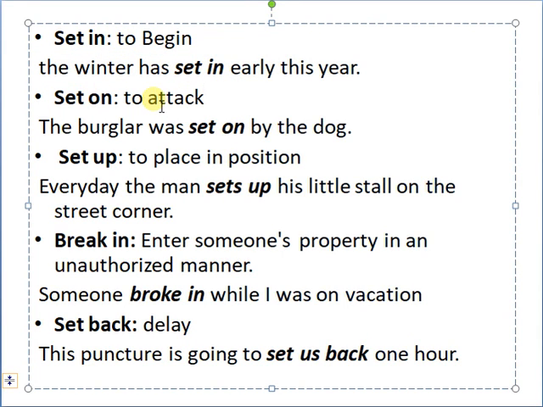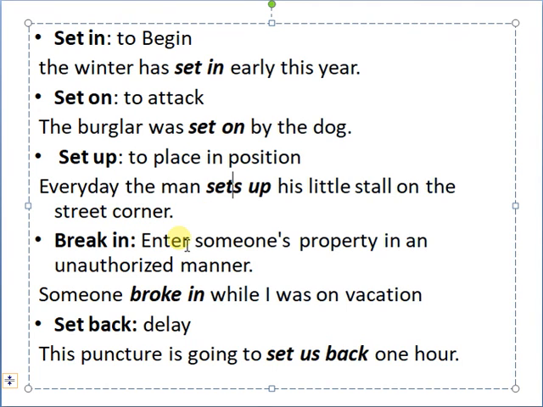Set on, to attack. The burglar was set on by the dog. The burglar was attacked by the dog. In simpler language, set on means to attack. Set up, to place in a position. Every day the man sets up his little stall on the street corner. Now sets up means to place in a position. So we can see that every day the man places his little stall on the street corner.